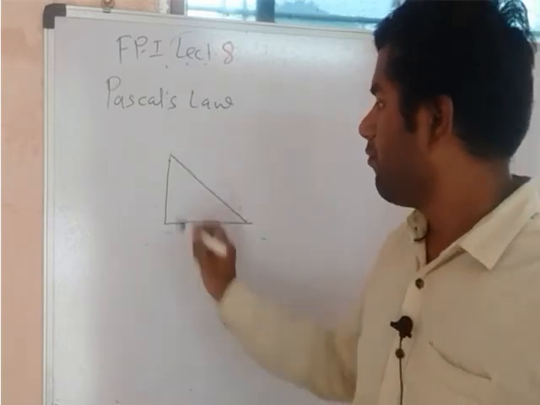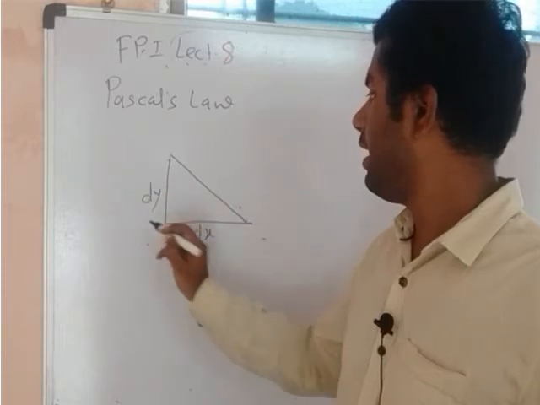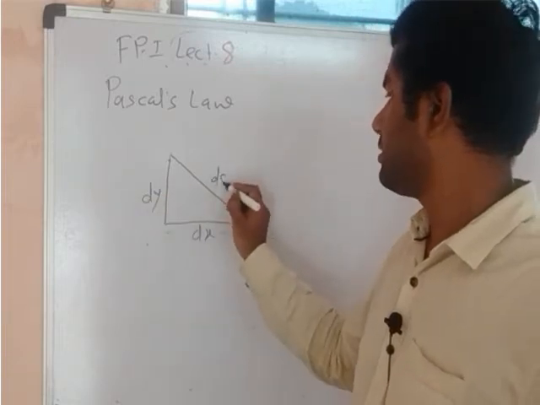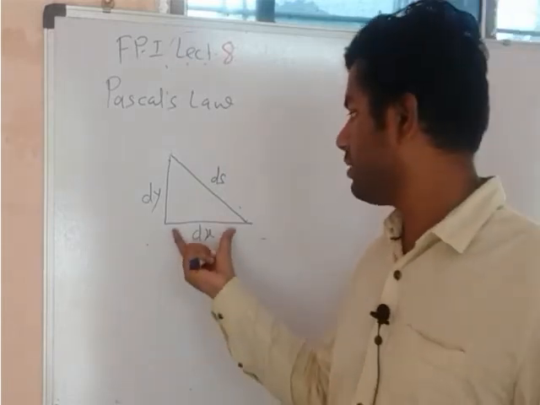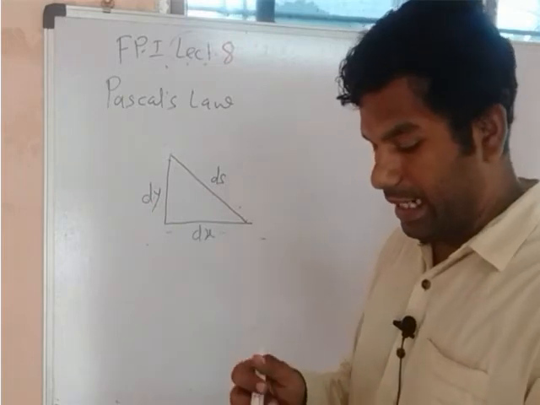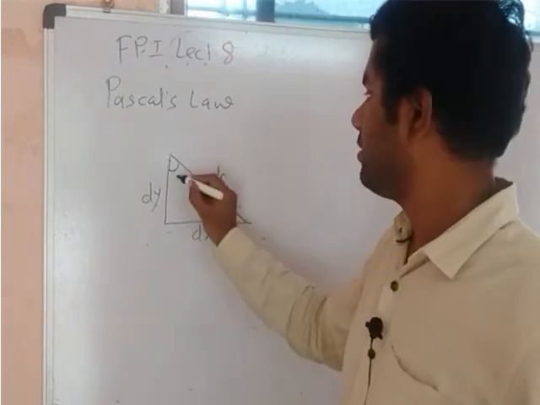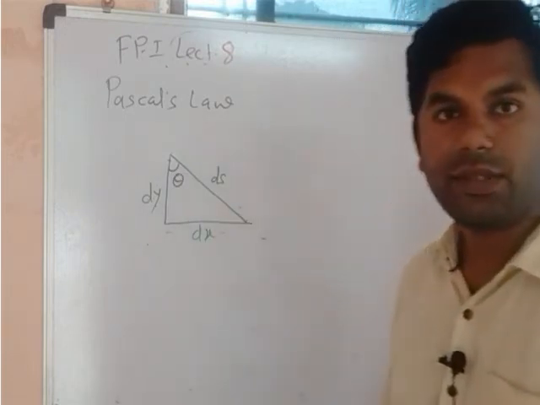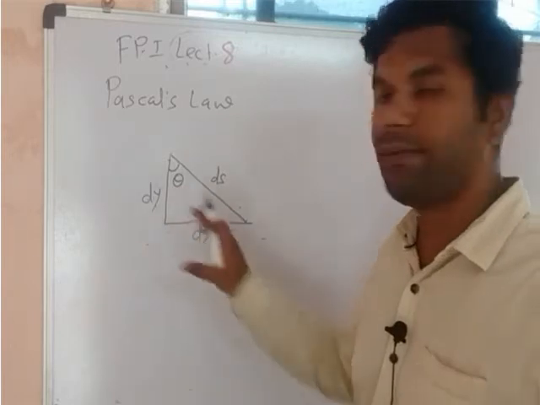Now we call this dx, we call this dy, and we call this ds. So we have given names to the sides. This distance is dx, this distance is dy, this distance is ds. And dear students, this angle is theta. Now we all know that there are forces acting on this fluid element.